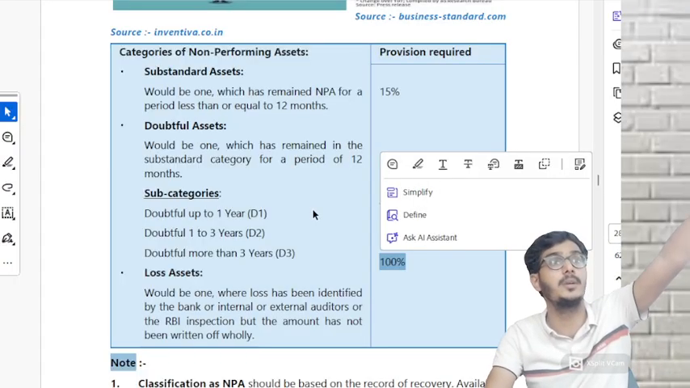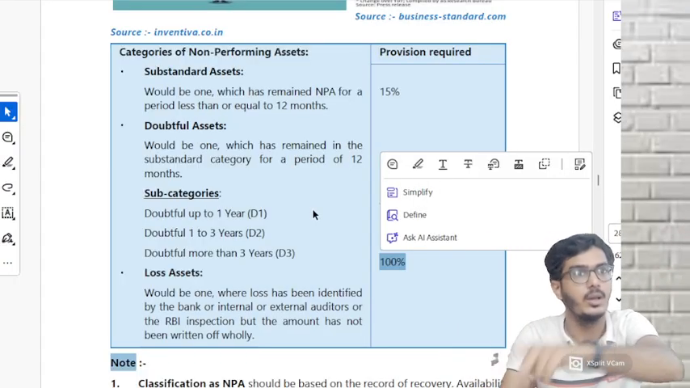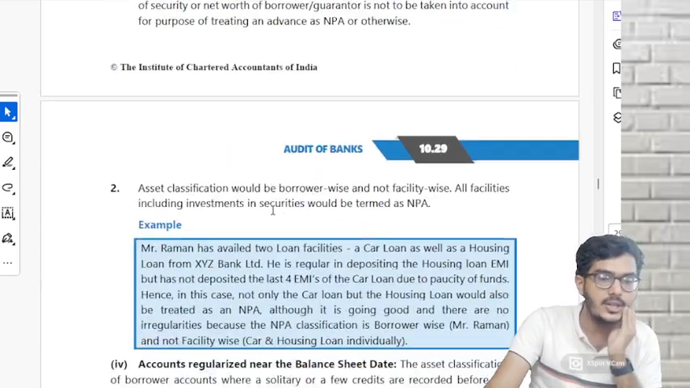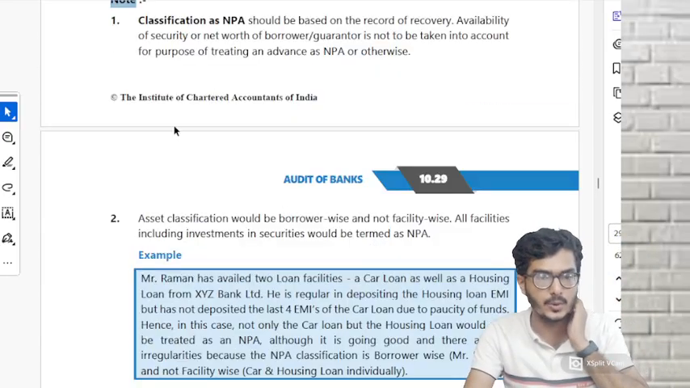make 100% provision. Meaning, if 1 lakh is the advance amount, 1 lakh should be the provision because you are not going to receive that money. Understood? Any doubts? I'll do these 2 points, then we'll close the class.